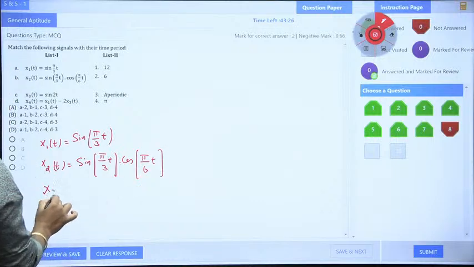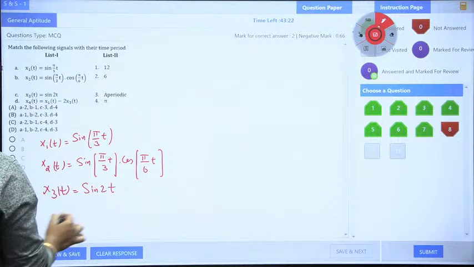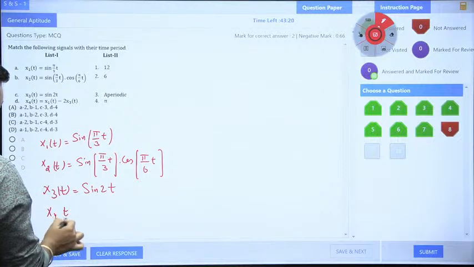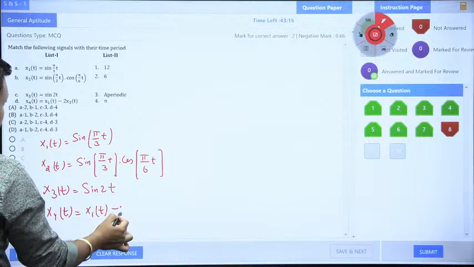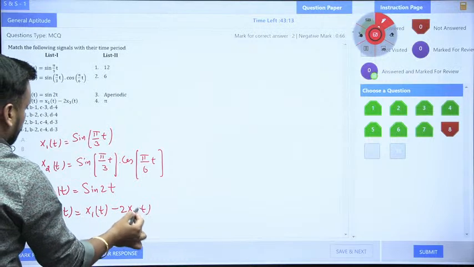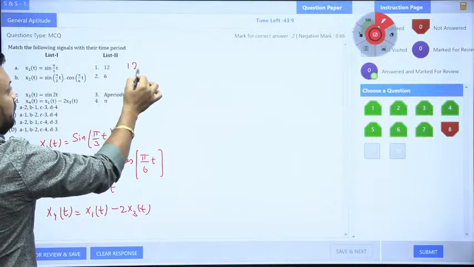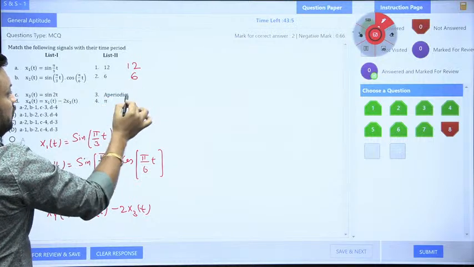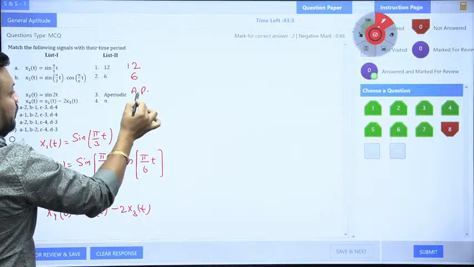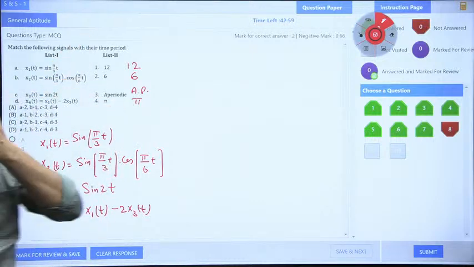Okay, x3(t) is what, guys? x3(t) is sine 2t. And x4(t) is what? x4(t) is nothing but x1(t) minus 2 x3(t). Now you have to find the time period. Time periods given are 12, 6, third is aperiodic, non-periodic, and fourth one is pi. So this is the fundamental time period given to you in seconds.